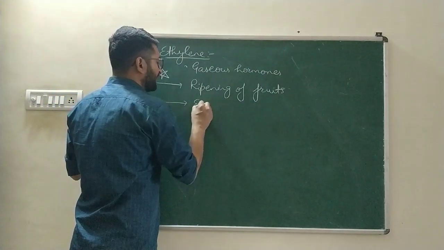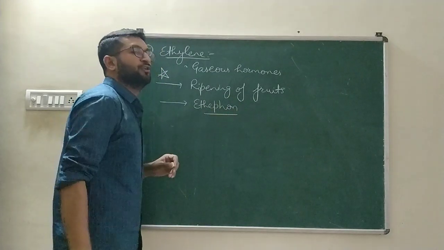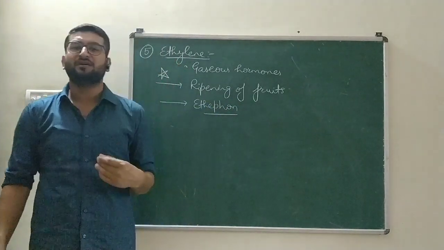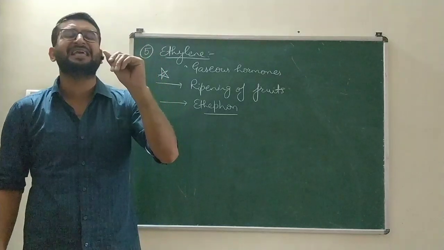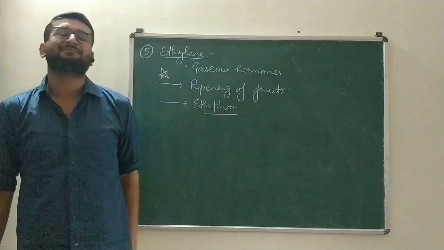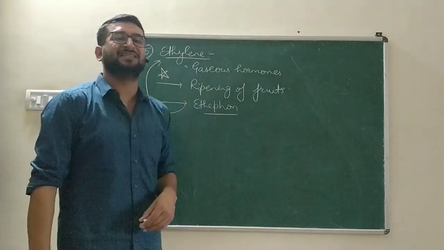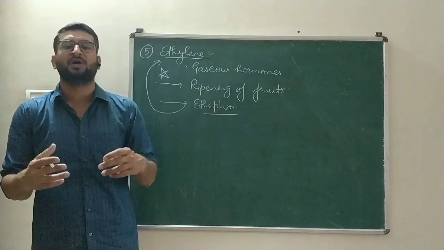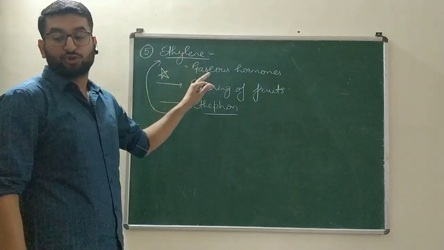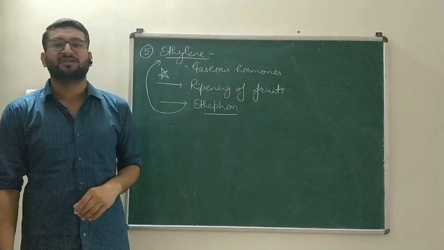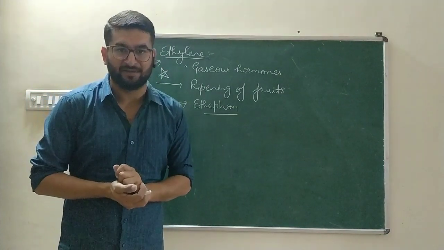Ethylene is also provided in the form of ethephon, a gel-like material or a powder-like material, to ripen the fruits very easily. You must have seen certain crates of mango. They contain certain gel-like material or a powdered form material. That powder is ethephon. Ethephon basically converts into ethylene, and then that ethylene will ripen those unripe mangoes or bananas very easily. Ethylene is a growth promoter as well as a growth inhibitor.